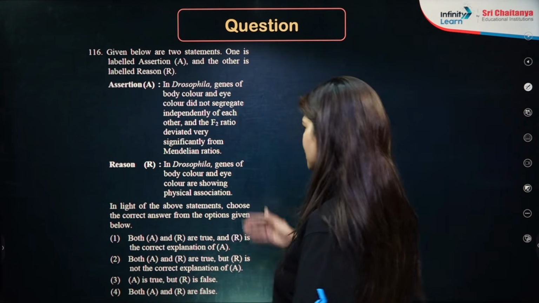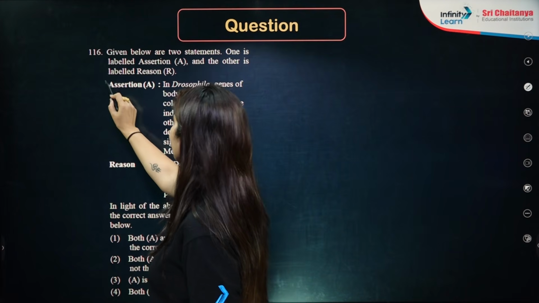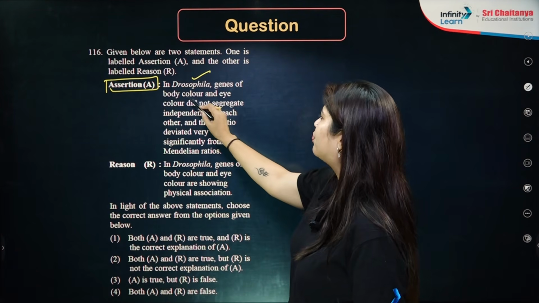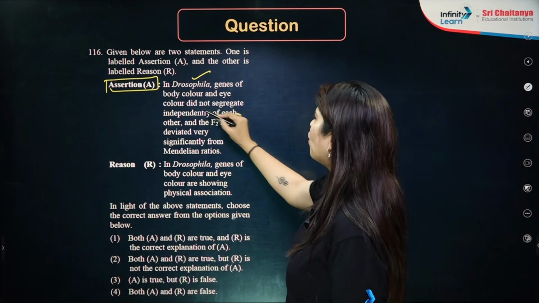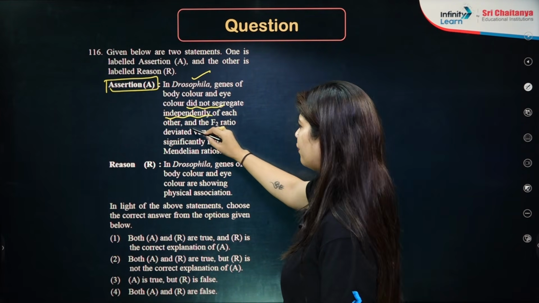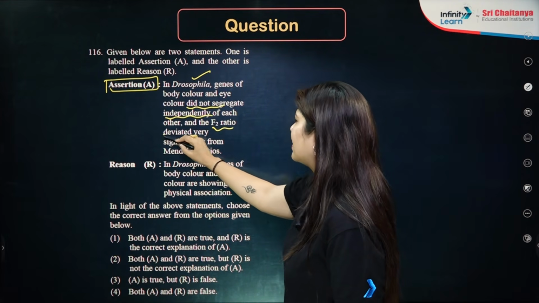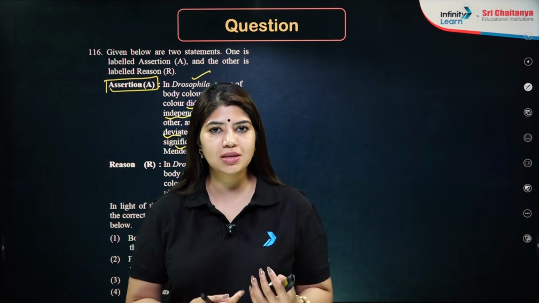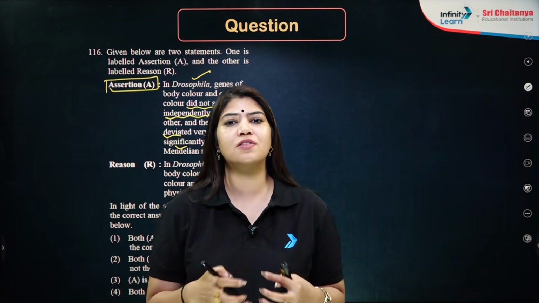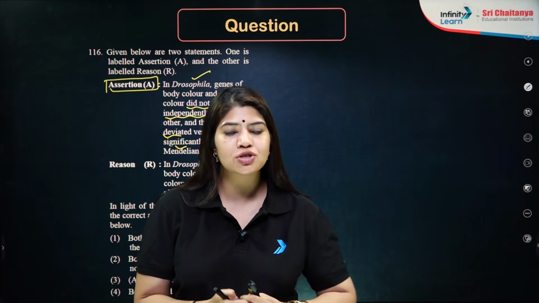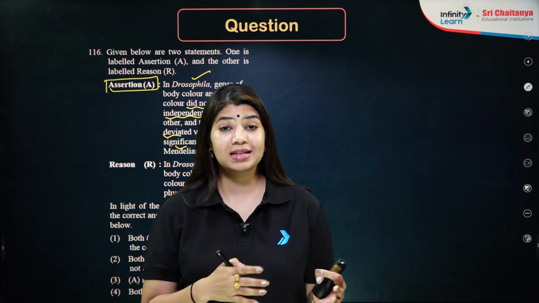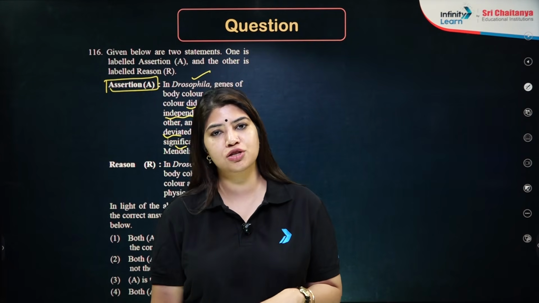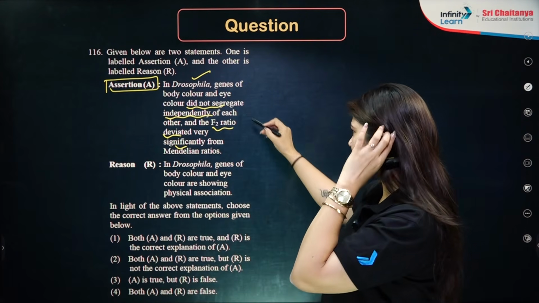Next question is an assertion and reason type of question. We have the assertion statement which says in Drosophila, genes of body color and eye color did not segregate independently of each other and the F2 ratio deviated significantly. So, in the case of Drosophila, there was proper linkage. There was a physical association due to which we were not able to see the exact ratio, which is 9:3:3:1. There was a deviation from the ratio. Okay. So, this is a correct statement.